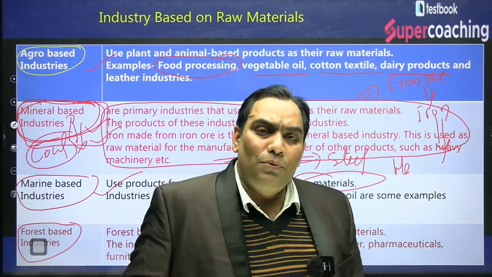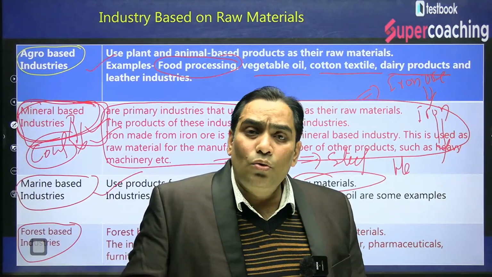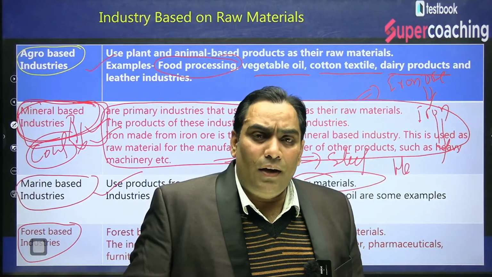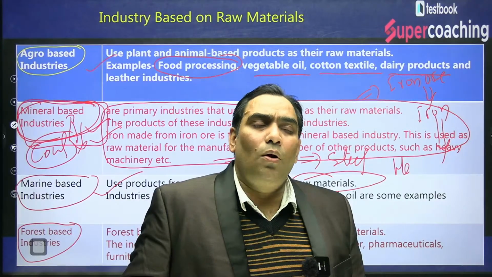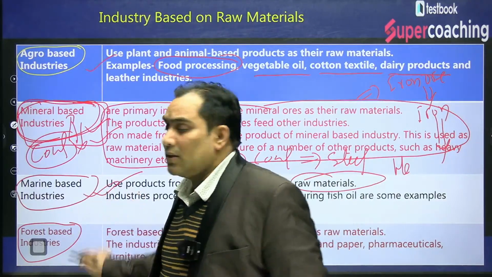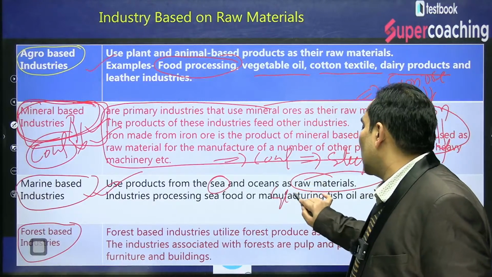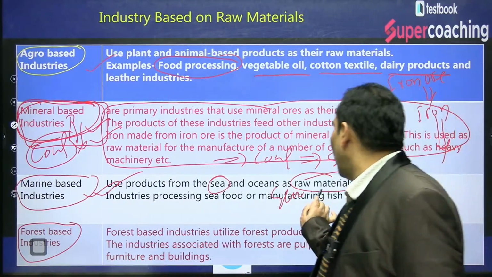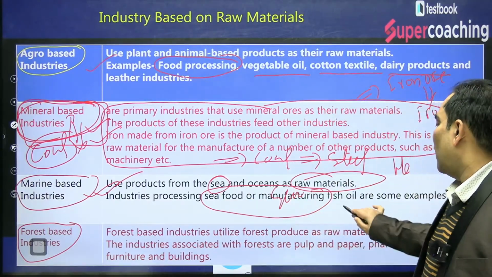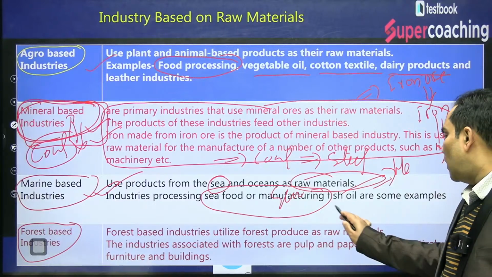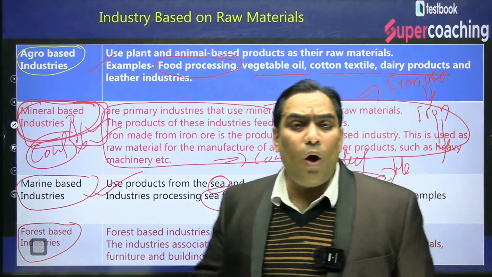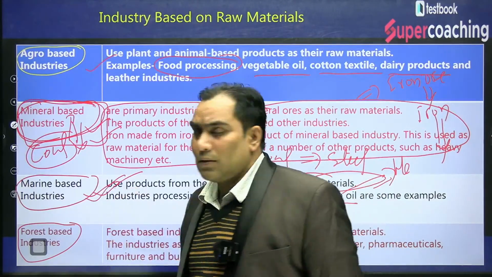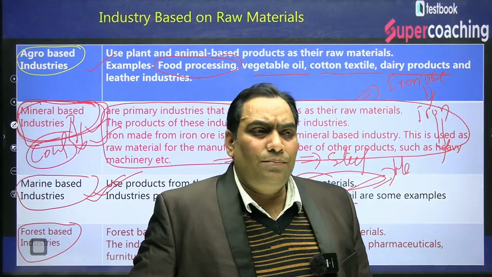If a product from sea or ocean is being used as the raw material, and with that raw material a final good is going to be produced, that is known as marine based industry, like sea processing industry, or we can say seafood manufacturing industries. We can talk about fish oil, etc. These all are the examples of marine based industries. I think it is making sense.